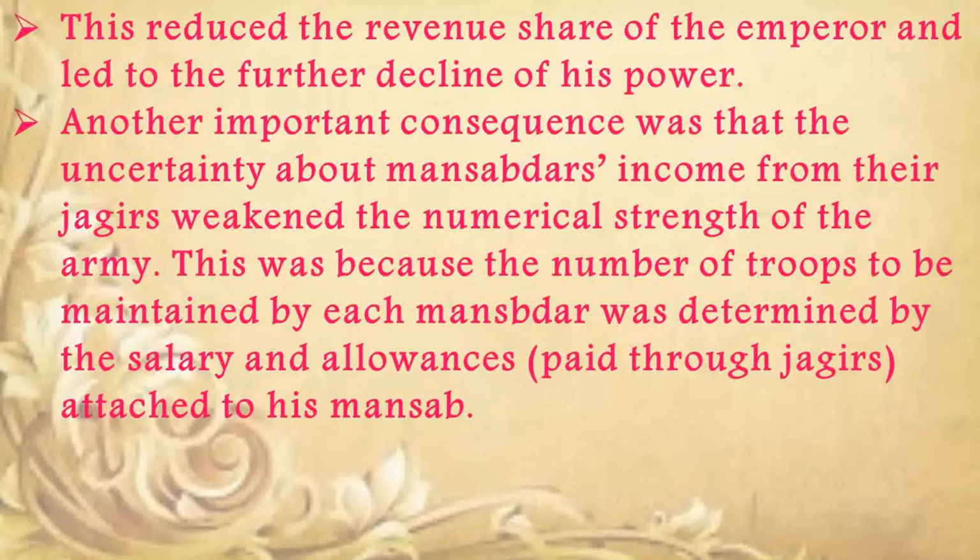This reduced the revenue share of the emperor and led to the further decline of his power. Another important consequence was that the uncertainty about Mansabdars' income from their jagirs weakened the numerical strength of the army. This was because the number of troops to be maintained by each Mansabdar was determined by the salary and allowances paid through jagirs attached to his mansab.